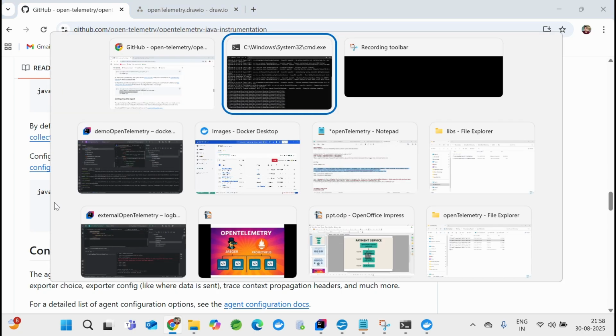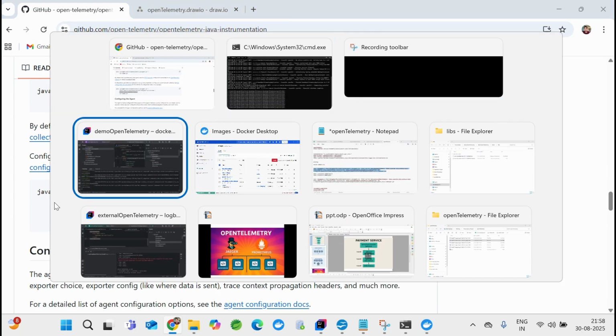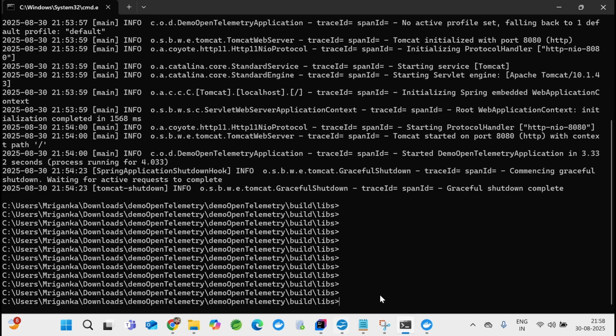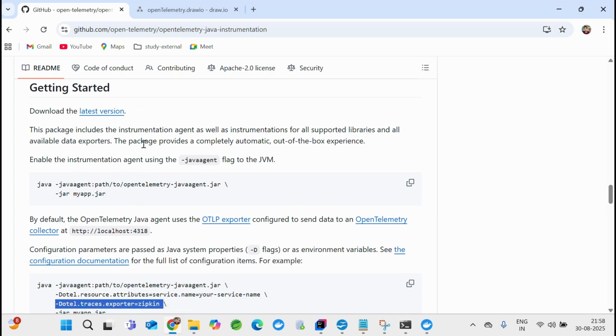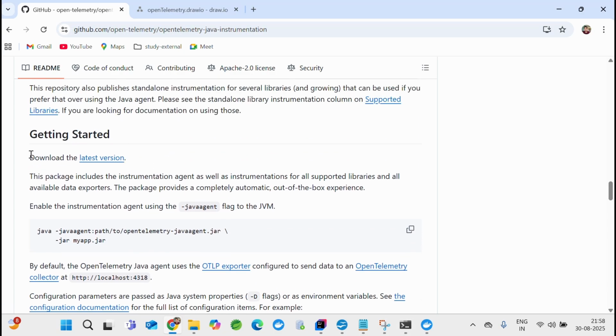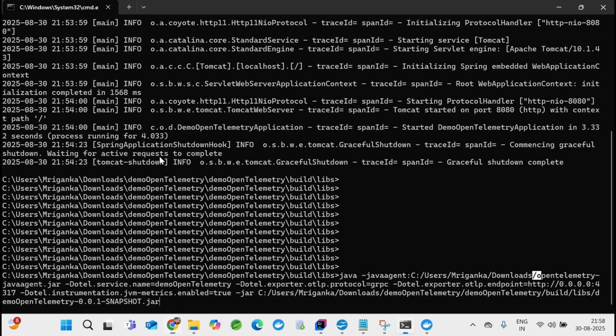All right, so let's go to the console once again, and we'll run in a similar fashion, right? So you can see here. Okay, by the way, we have to download this OpenTelemetry. Whoever wants to download, you can come over here again in the documentation. You just click on this link. It's good to go for the Java developers, right?